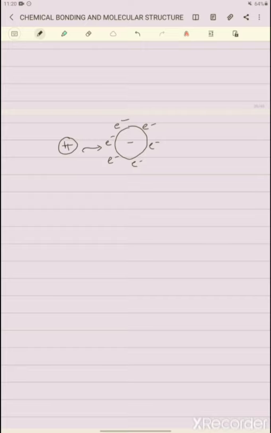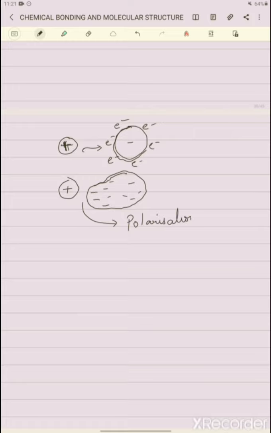As the electrons come close to the positively charged cation, the spherical shape gets deformed, and the electrons get accumulated on one side. This process is known as polarization.